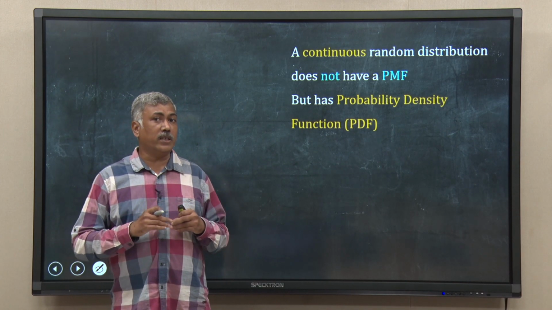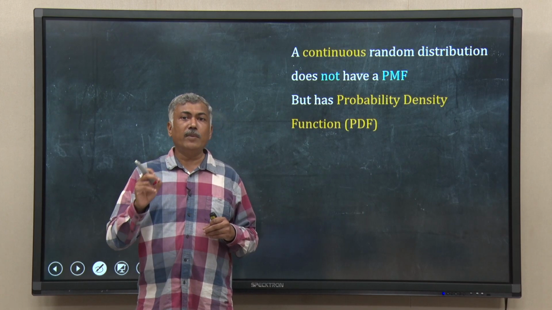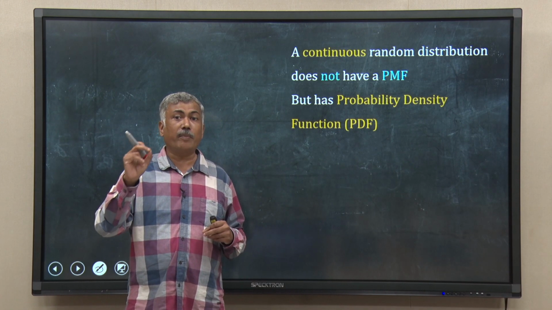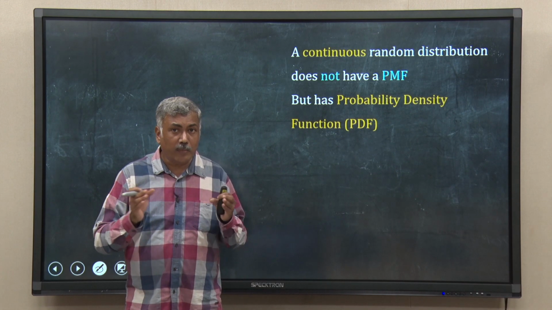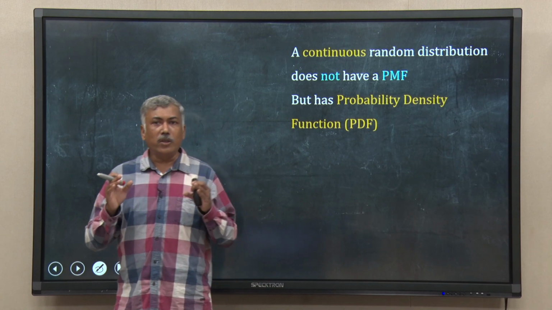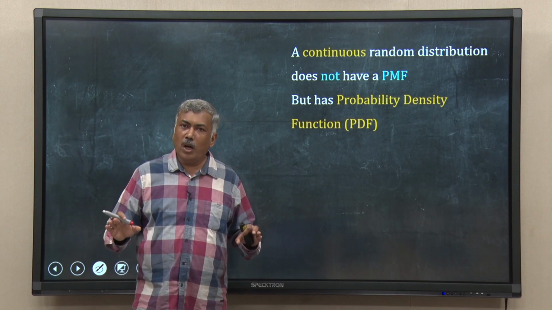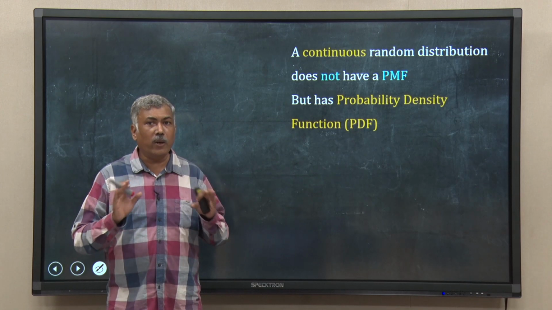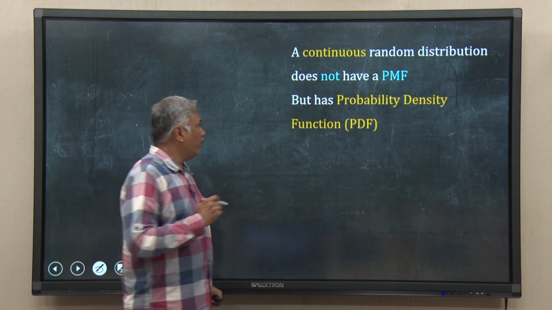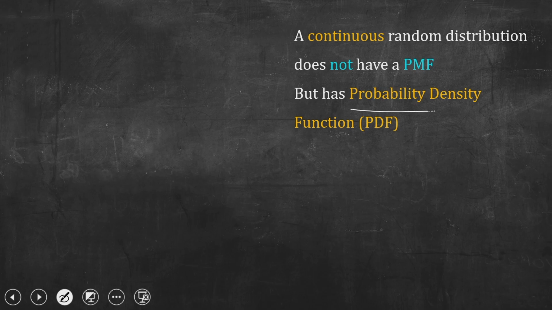Because the probability mass function, if you remember from the last lecture, gives me the probability that a variable takes a particular value. That does not make sense here. So, for a continuous random variable, we do not have a probability mass function, we cannot have that. Rather, we will have the probability density function, PDF.